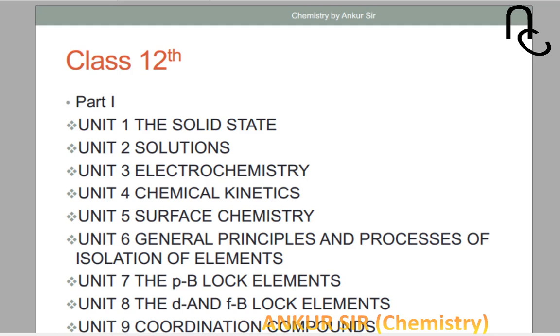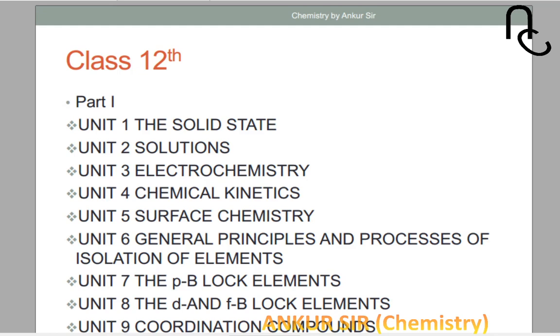Fourth, a small chapter, or I can say more than small, a medium chapter, chemical kinetics. Many chemical reactions are very slow, very fast, or of average speed. So in this chapter you will discuss average chemical reactions: what is the basic speed, and how to measure a chemical reaction in terms of speed or kinetics. Okay, so the fifth chapter is surface chemistry.